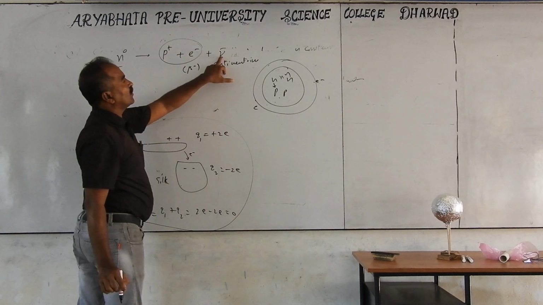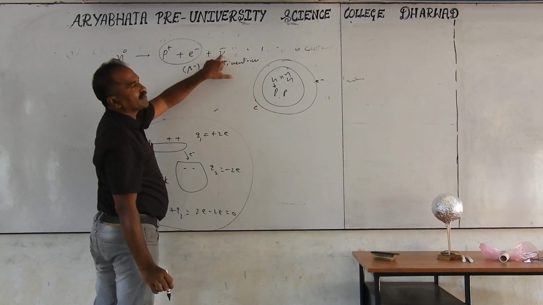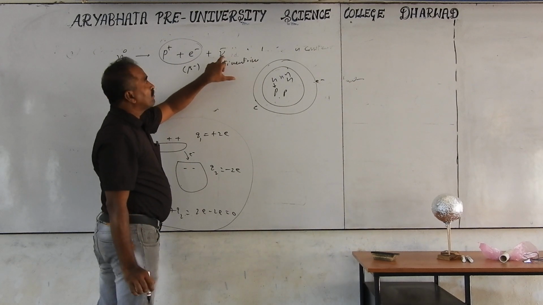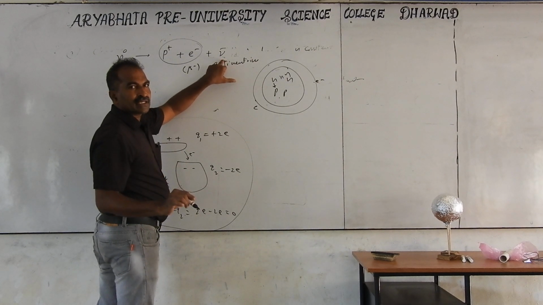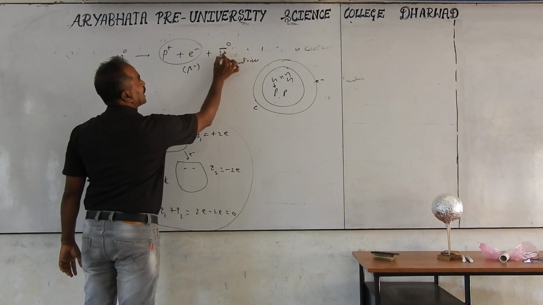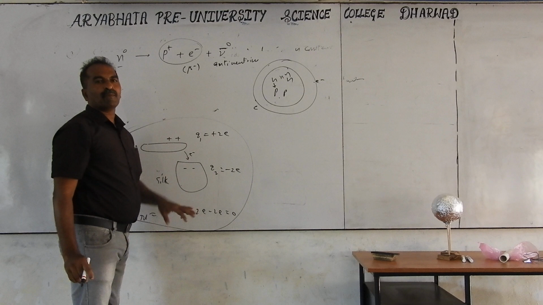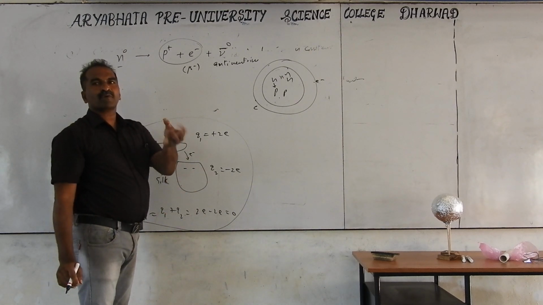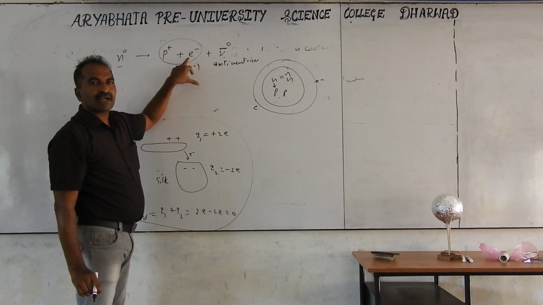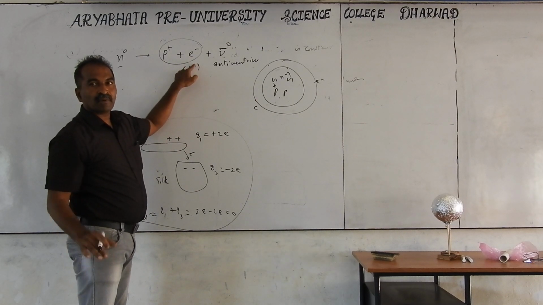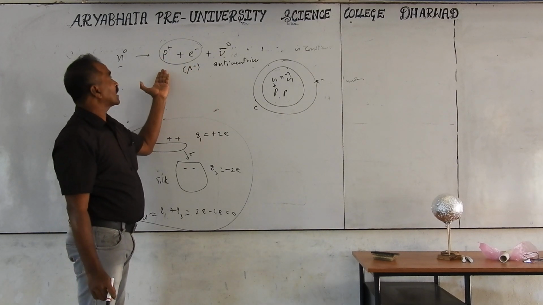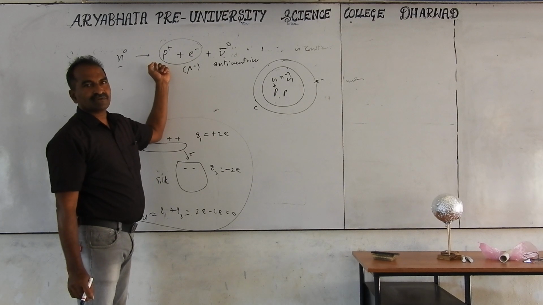This antineutrino is the antiparticle of the neutrino, with negligible mass, not zero mass, but the charge is 0, a neutral particle. The bar indicates opposite particles. Antiparticle means opposite particle. Some properties are similar, some are different from the actual particles. Like the electron also has an antiparticle called the positron. Electron has minus charge, positron has plus charge, same mass, every property is the same, only charge is opposite. Similarly, proton has an antiproton with minus charge.